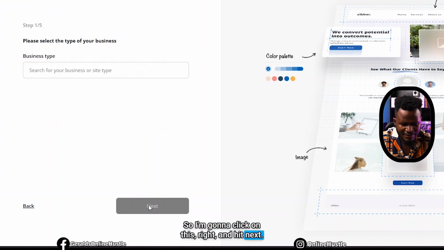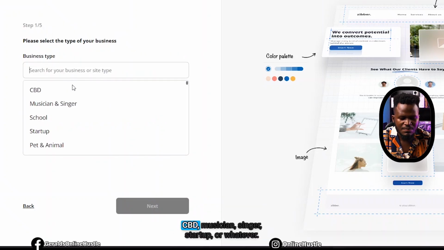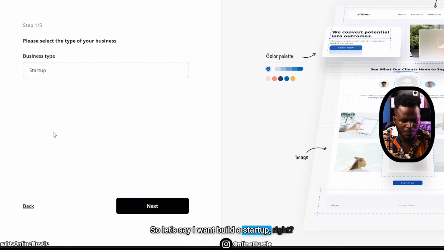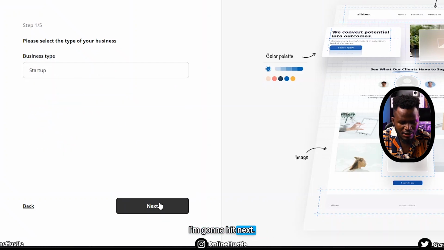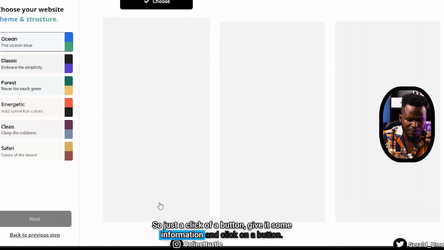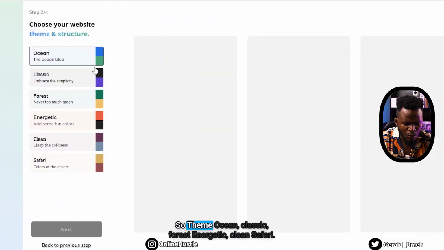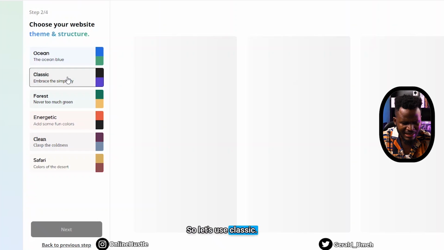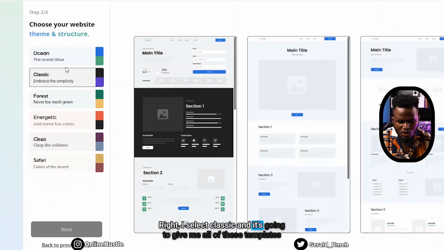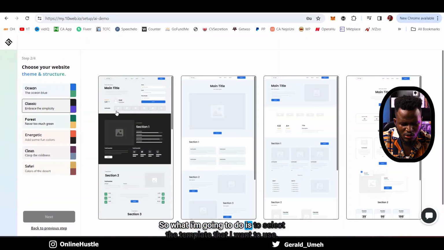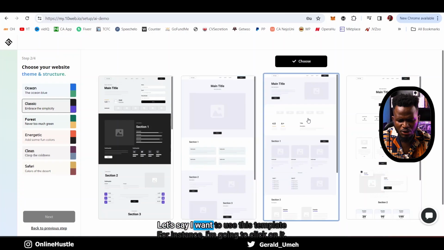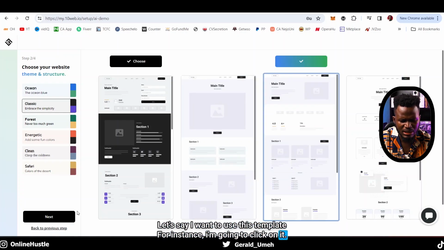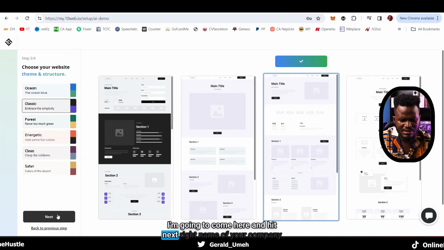I hit next. So what type of business? CBD, musician, singer, startup, or whatever. So let's say I want to build a startup, right? I'm going to hit next. So it's just a click of a button, give it some information and click on the button. So theme: motion, classic, forest, energetic, clean, safari. So let's use classic. Right, I select classic and it's going to give me all of these templates. So what I'm going to do is to select the template that I want to use. Let's say I want to use this template. I'm going to click on it. I'm going to come here and hit next, right?